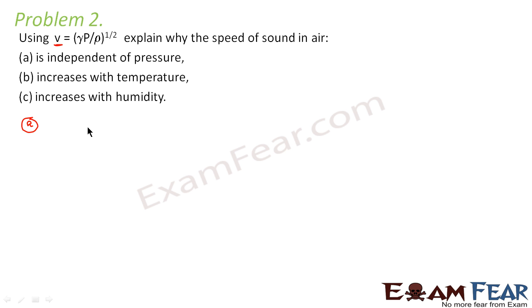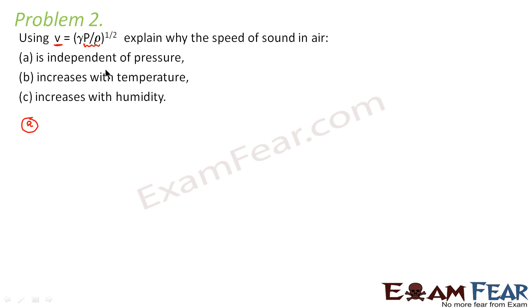In order to prove this, we prove that this quantity P by rho is a constant. If we prove that P by rho is a constant, that will itself mean that velocity is independent of P. If I tell you that A is dependent on B, and then I say that B is a constant, that means A is not dependent on B, because since B is a constant, A cannot depend on B. So here we will prove that P by rho is a constant. Once we prove that, we can say that V is independent of P.